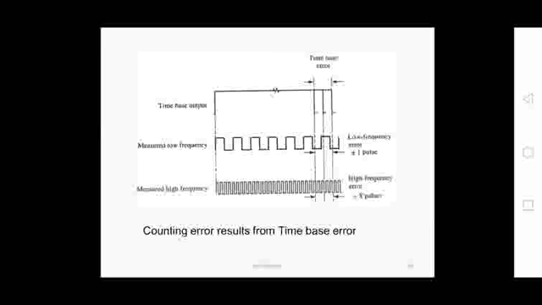Here, in the time base error, when we are measuring high frequency, we send more pulses in the time base, but in the case of low frequency we send only one pulse. When we send only one pulse, that is plus or minus one pulse, so the measurement error will be more. But in the case of high frequency, as we send more pulses, the measurement error will be less.